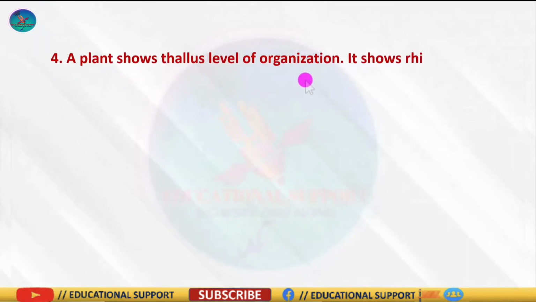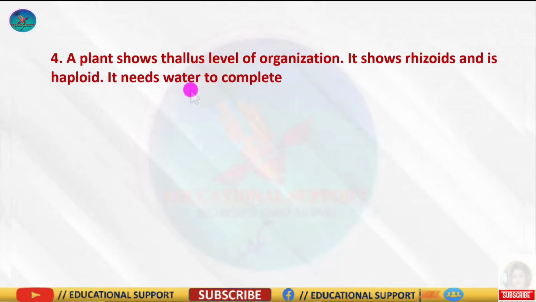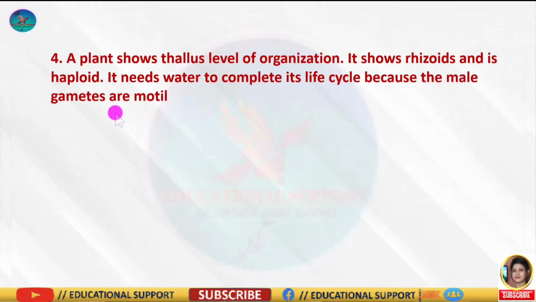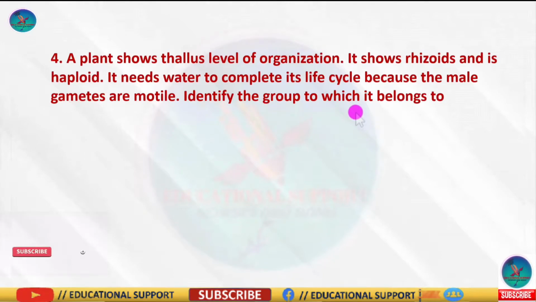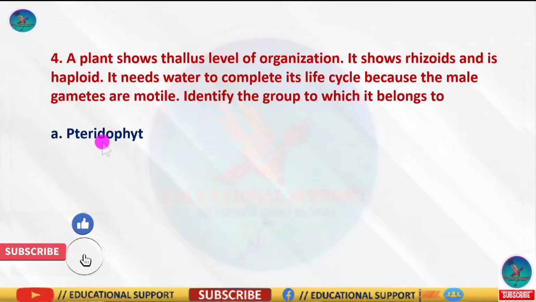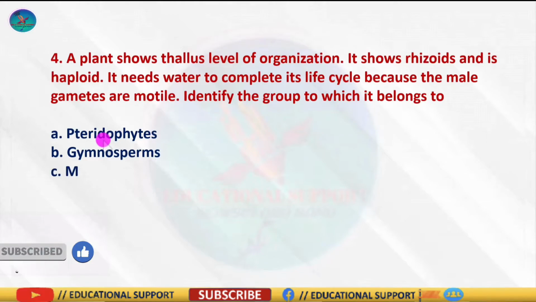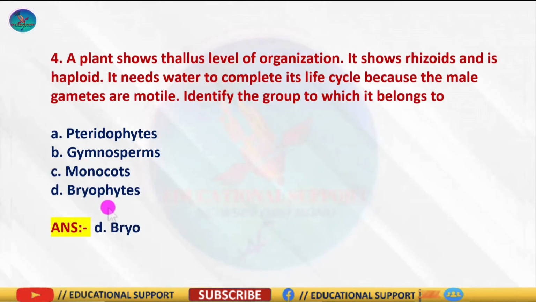Question number 4: a plant shows thallus level of organization. It shows rhizoids and is haploid. It needs water to complete its life cycle because the male gametes are motile. Identify the group to which it belongs, and the options are pteridophytes, gymnosperms, monocots and bryophytes. So the correct answer is option D, bryophytes.